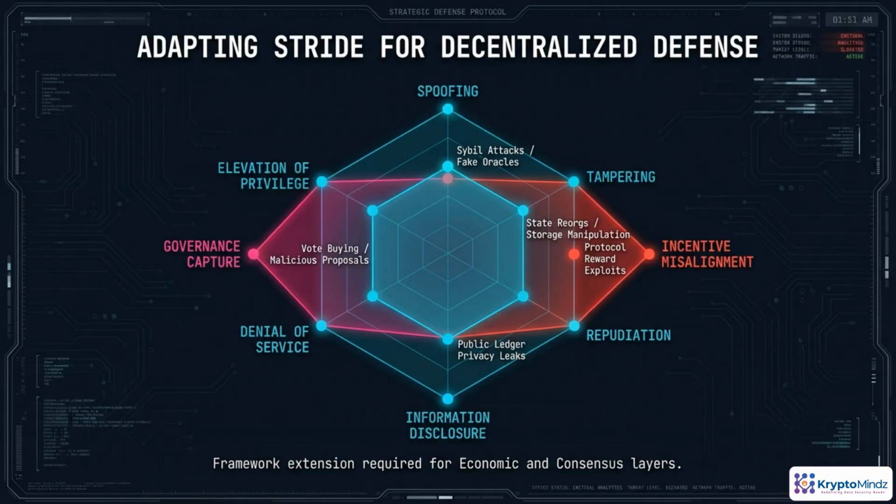Traditional STRIDE threat modeling still applies to blockchain systems, but it misses two critical dimensions: incentive misalignment and governance capture. In decentralized protocols, many attacks are actually rational economic behavior against poorly designed incentives, such as reward exploits or manipulative MEV strategies. Governance is another primary attack surface. Vote buying, cartel formation, and malicious proposals can subvert the protocol without touching a single private key. A realistic threat model for verifiable trust must therefore cover technical exploits alongside consensus and governance-level failures.